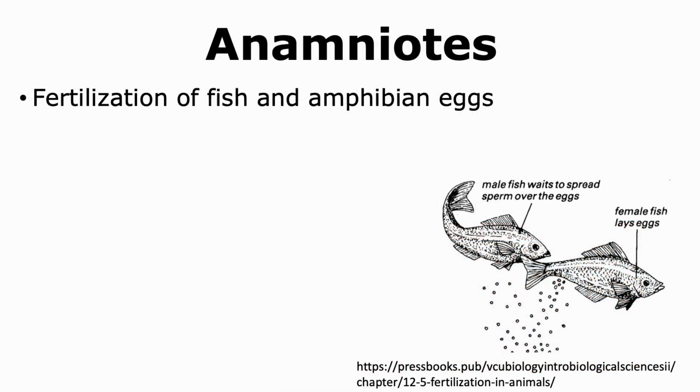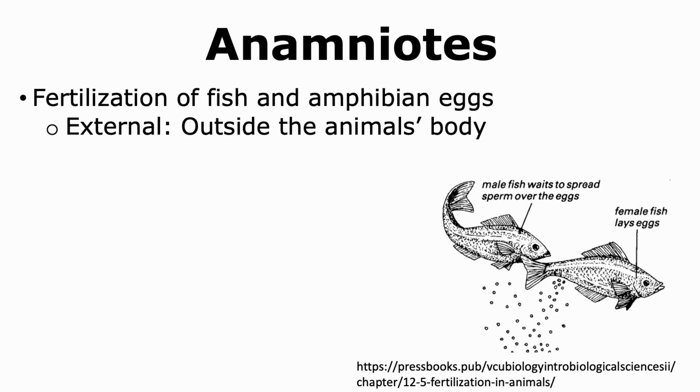Both fish and amphibians do show sexual modes of reproduction. When it comes to fertilization of the fish and amphibian eggs, the fertilization can be external, which means it happens outside the animal's body. In this case, as shown in the figure, the female lays the eggs in the water while the male releases their sperm that will fertilize the eggs in the water.